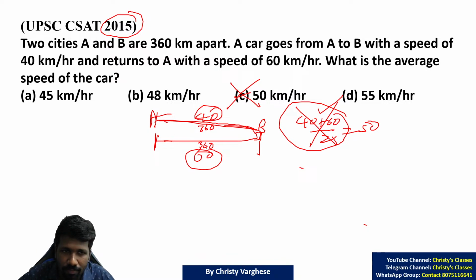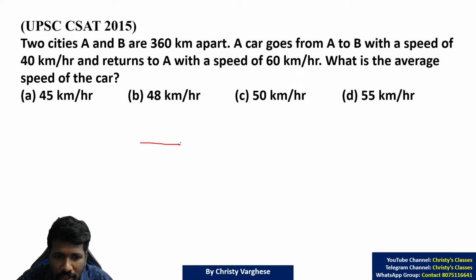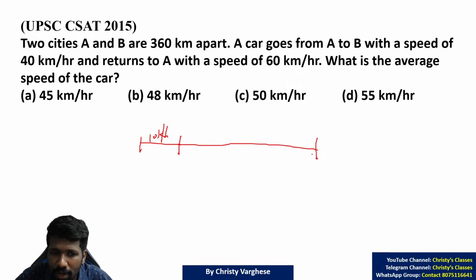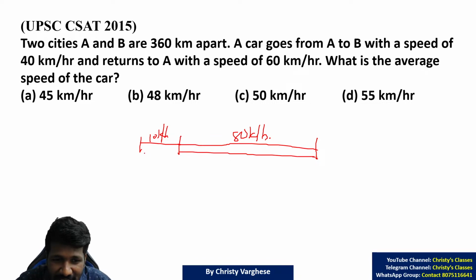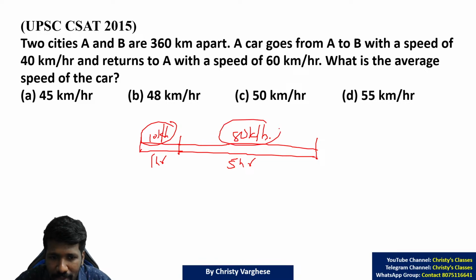For example, to make you understand, if you are traveling in your car for the first 1 hour at 10 km per hour, and the next 5 hours you are traveling at 80 km per hour, what will be your average speed? Or what will not be your average speed? Definitely the average speed won't be 10 plus 80 by 2.